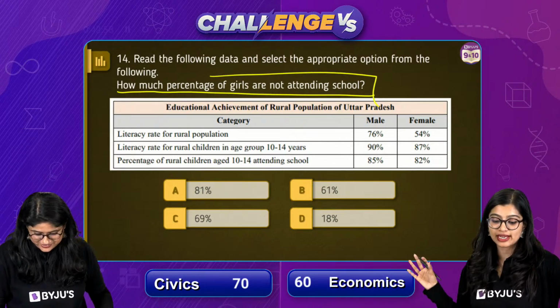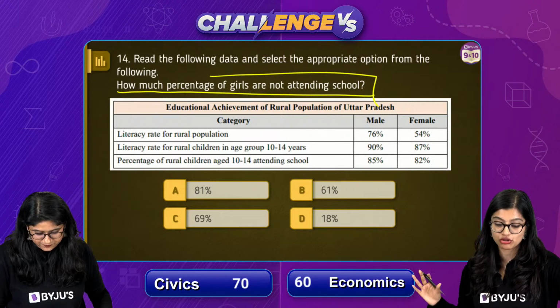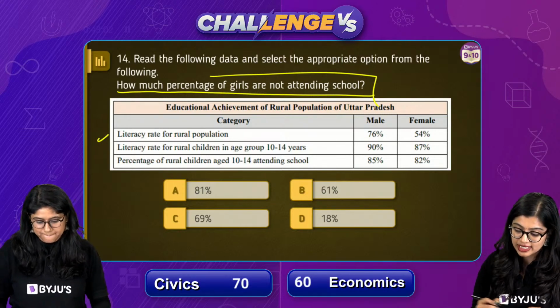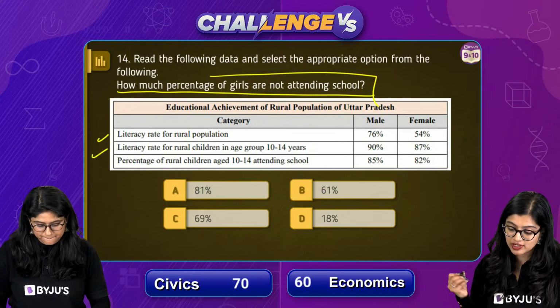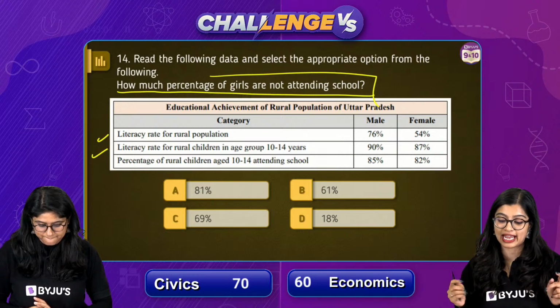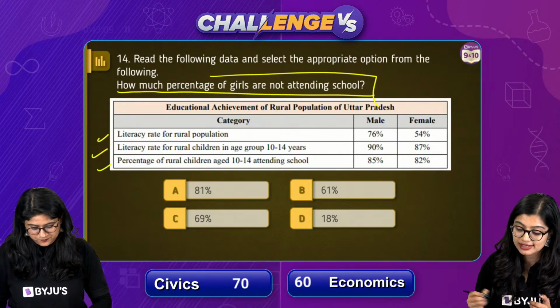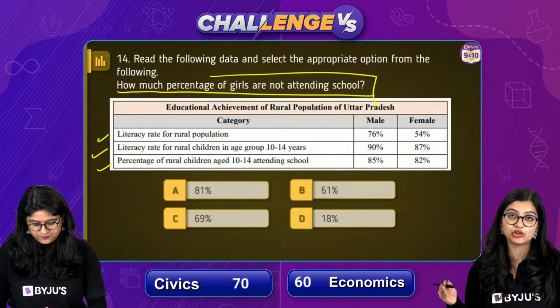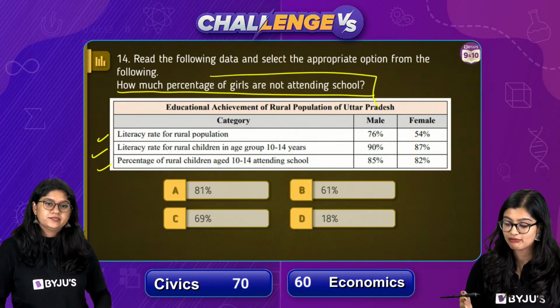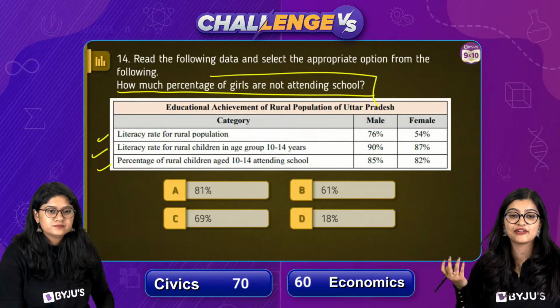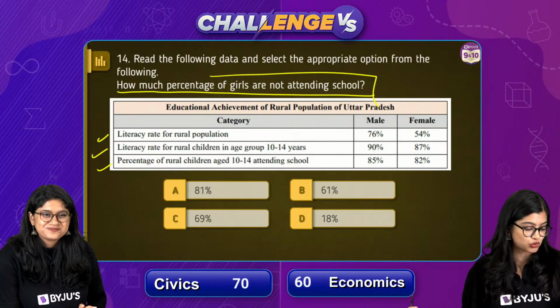So you have the educational achievement of the rural population of Uttar Pradesh given to you: the literacy rate for the population, the literacy rate for rural children between the age group of 10 to 14, and the percentage of rural children between 10 to 14 who are attending school. You have male and female given to you. Identify how many of them are not going to school.